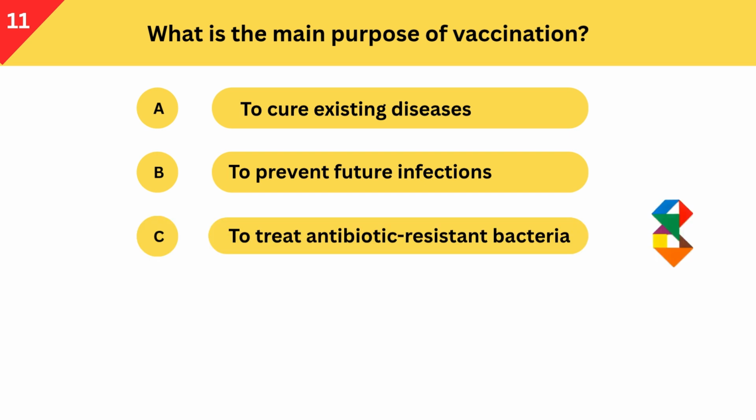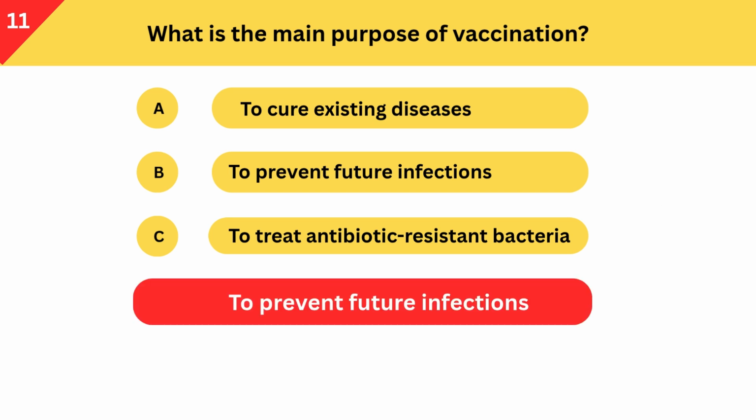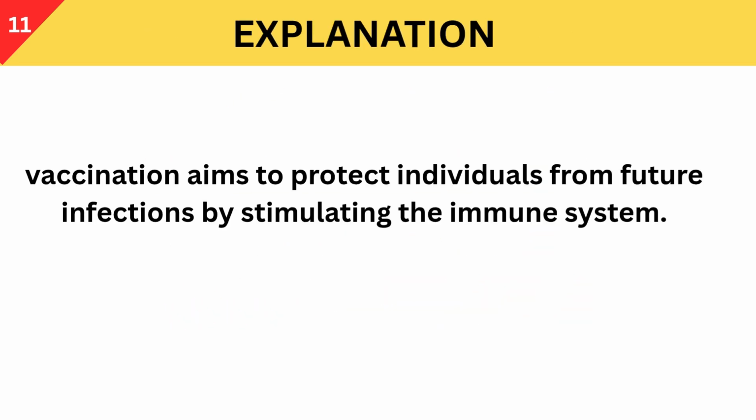A. To cure existing diseases. B. To prevent future infections. C. To treat antibiotic-resistant bacteria. Correct answer is to prevent future infections. Vaccination aims to protect individuals from future infections by stimulating the immune system.